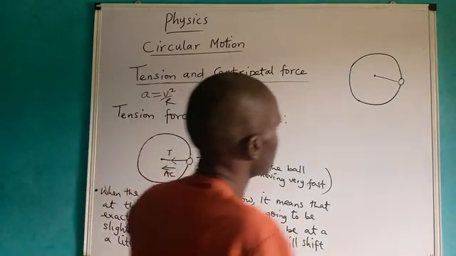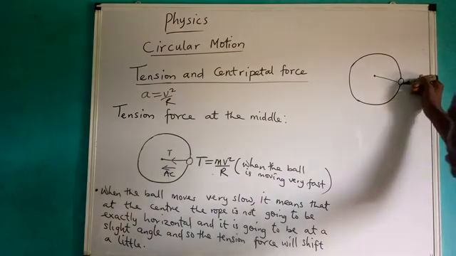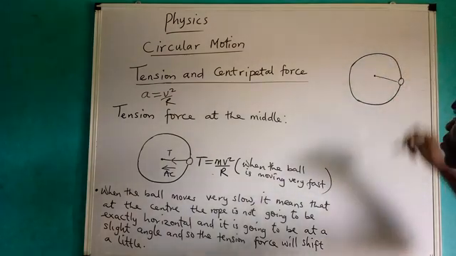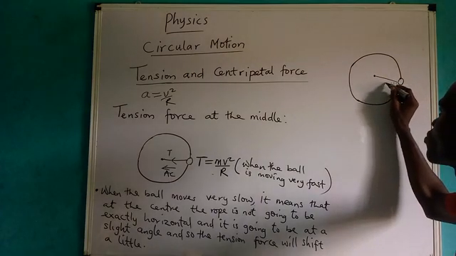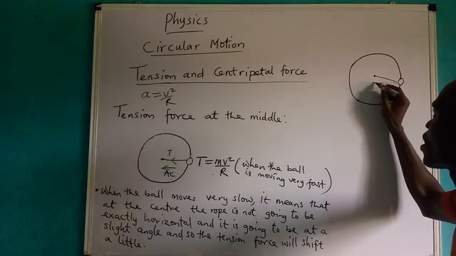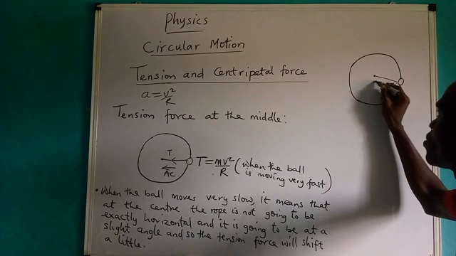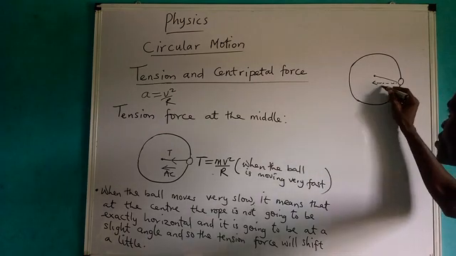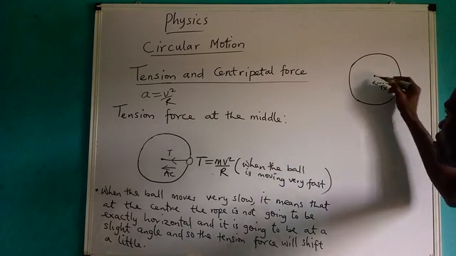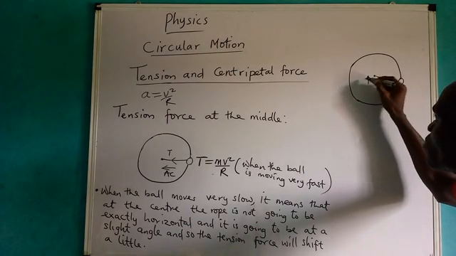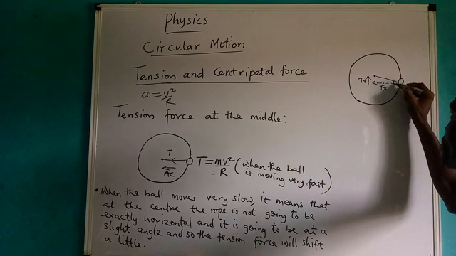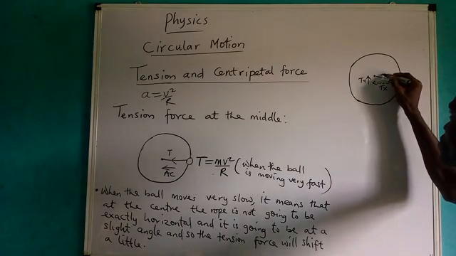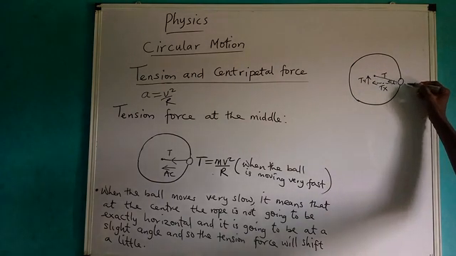This forms an angle here. Here will be Ts, while here will be Ty. At this point, we are going to determine the force at the middle.